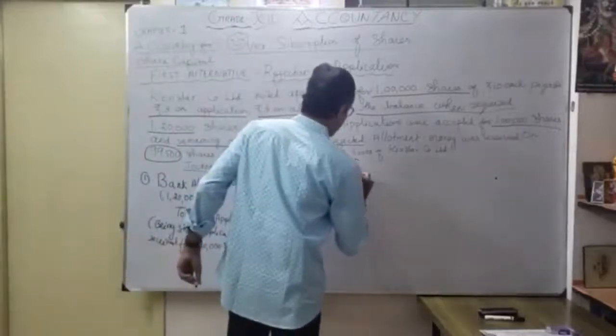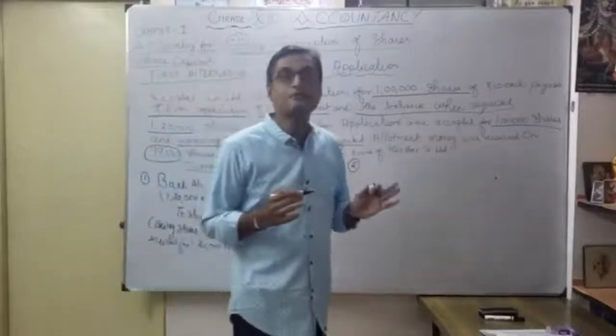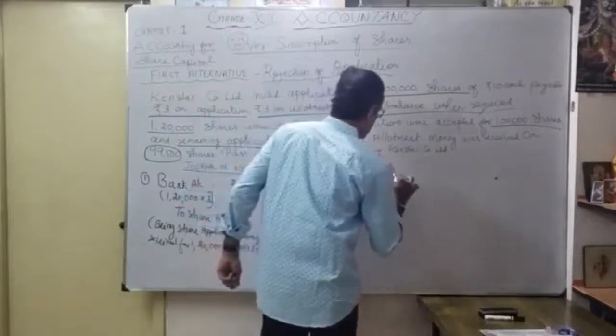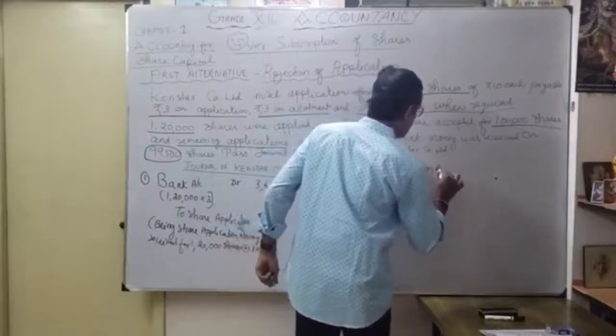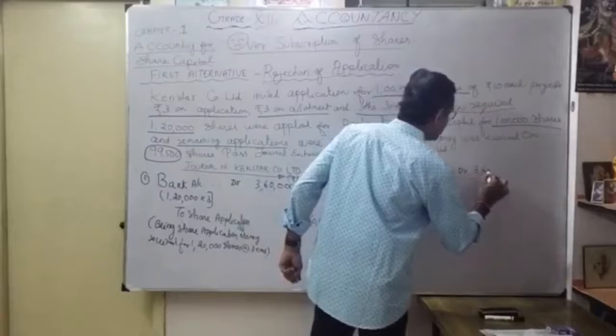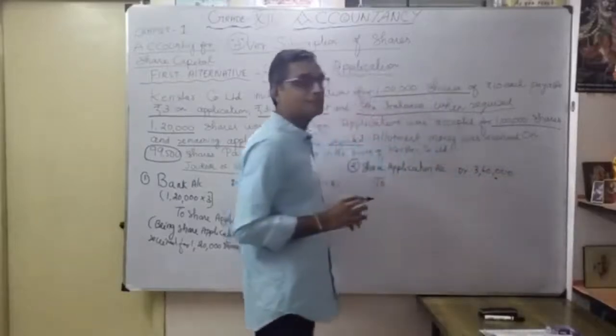In the second transaction, we are going to transfer this share application money to share capital account. Okay. So here, share application account debit. How much? 3,60,000. Okay. So actually how much is going to transfer to share capital?